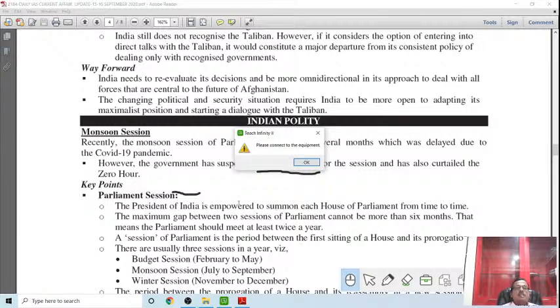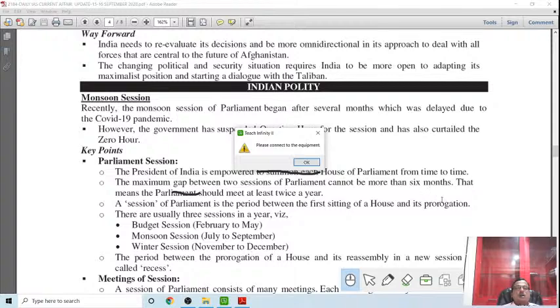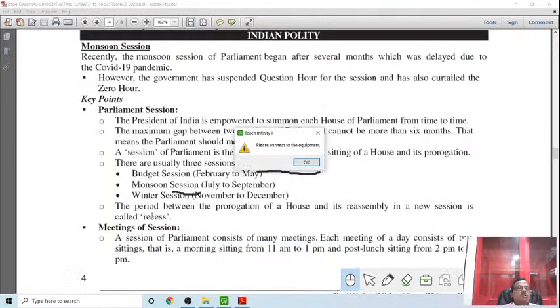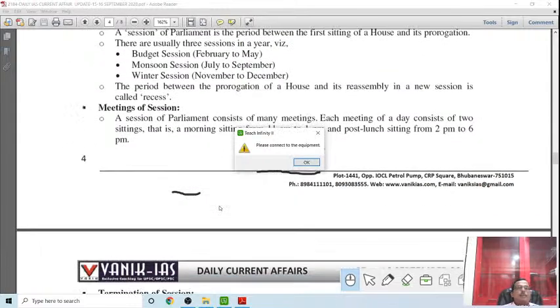The President of India is empowered to summon each house of parliament from time to time. Maximum gap between sessions should not be more than 6 months. The session of parliament is the period between the first sitting of the house and its prorogation. So normally budget session, monsoon session, winter session are discussed. The session of parliament contains many meetings. Okay, these are in detail, you have read it.